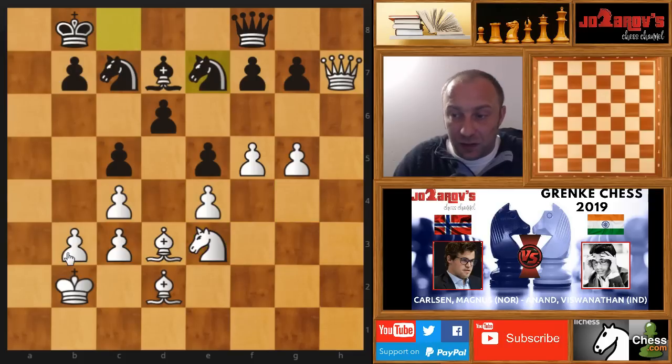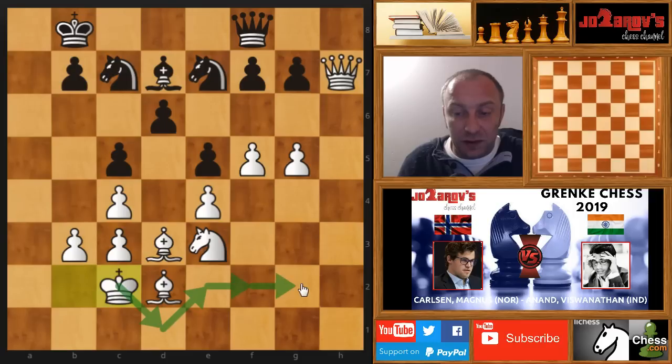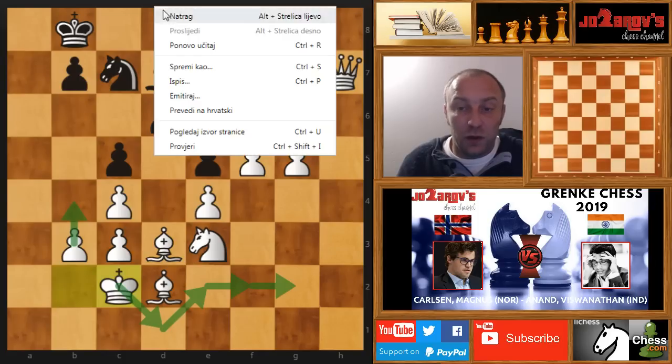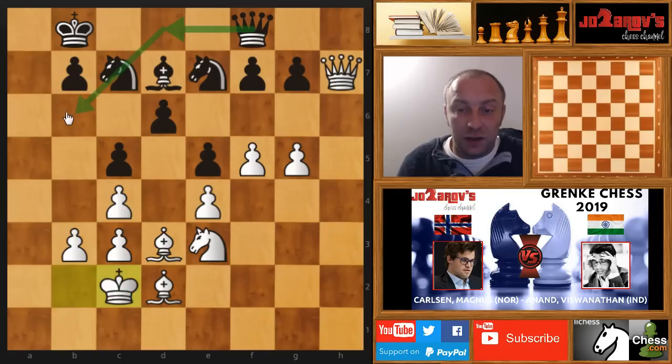Knight on e7, here king on c2 was played. Now Magnus finds a very nice idea. He wants to get his king to the king side here somehow, just in order to be able to push the pawns, because if the queen comes here on this side, of course you don't want to have the king where you're trying to attack. Still Magnus has the flexibility, still Magnus has an advantage here, but it has to be prepared. You cannot just simply rush into attacks.